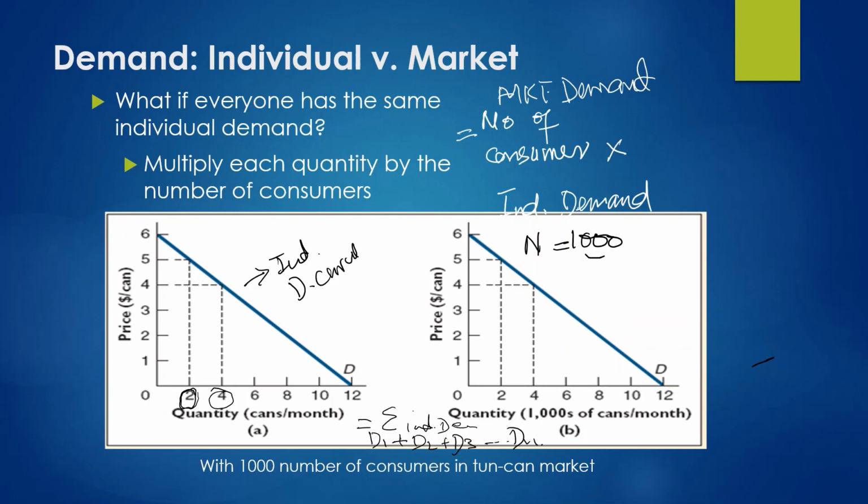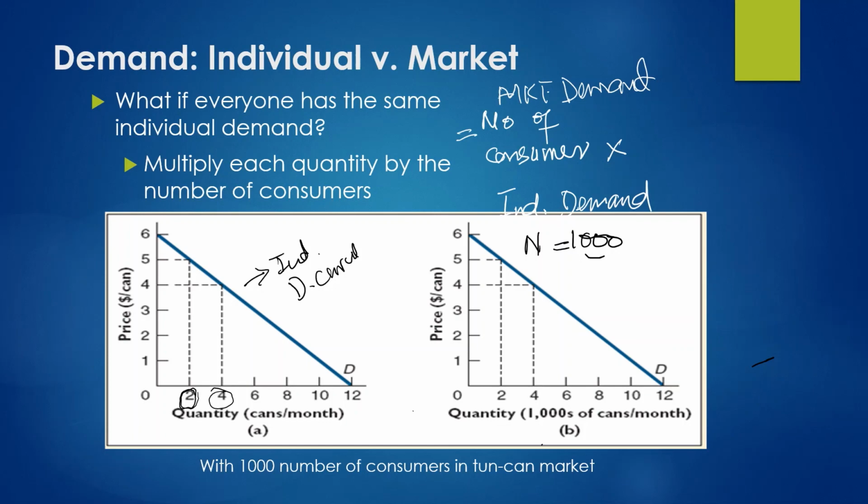But if the demand is the same, then we don't need to calculate it by summing all the demands. There is another method which I have just shown: you just need to multiply the number of consumers with the individual demand, and this will give you one of the points for the market demand at specific prices.